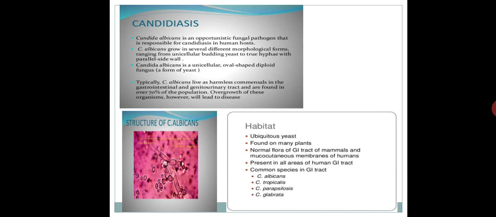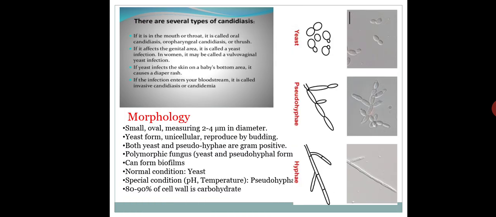Okay, and these are found, as I told you, as the normal flora of our body. They are found in over 70% of the population, and overgrowth of this organism may lead to infection or disease. So this is the general information about candidiasis and habitat. Let's see the morphology of Candida, this fungus or yeast.